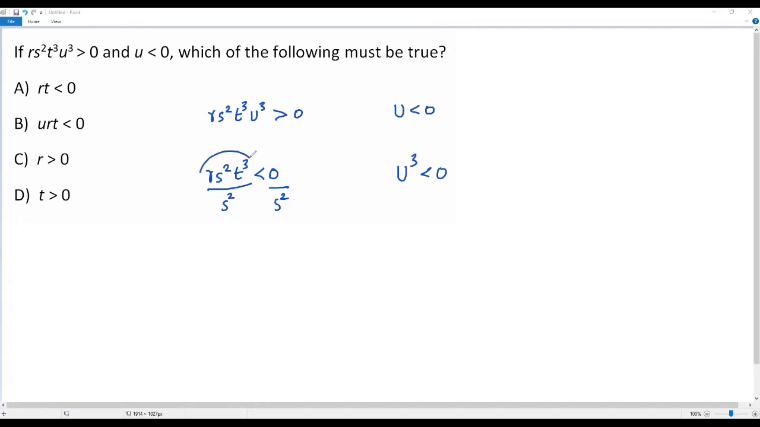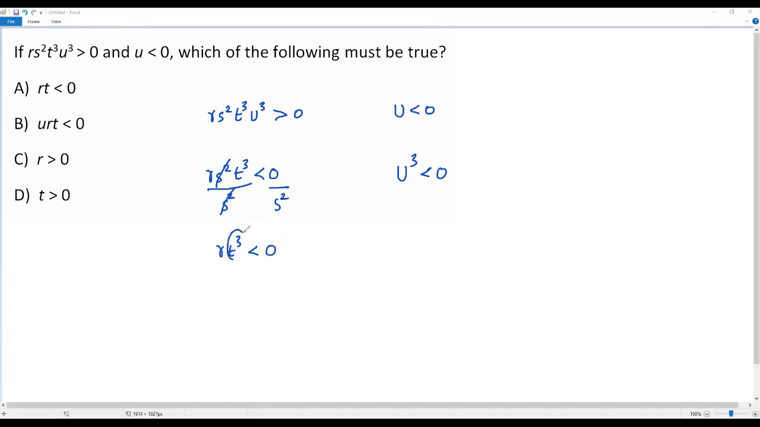Here I divide both sides of this inequality by the same positive value. Whenever I divide both sides of an inequality by the same positive value, there is no change in the inequality sign, this less than sign will remain the same. And here this s squared will cancel out. I am getting r times t cubed less than 0, since 0 divided by any positive value is still 0.